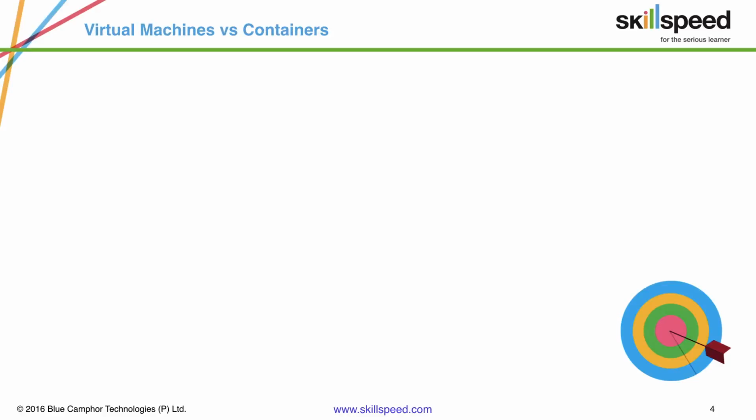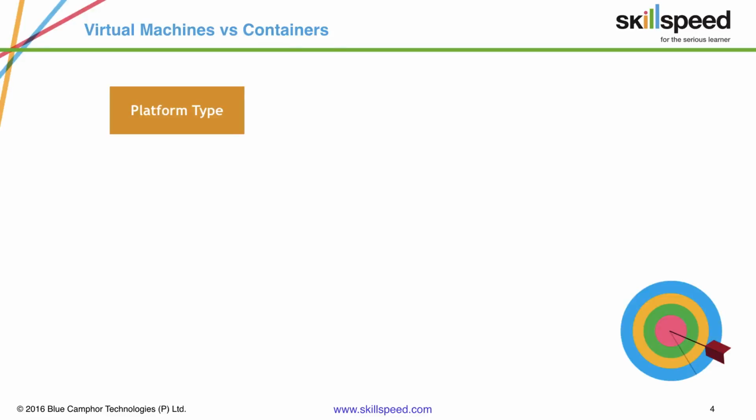Now let's take a look at a more generic comparison, virtual machines versus containers. Again, this is one of the topics which is often confused. People think VMs and containers can be interchangeable. There is a lot of confusion around this and a lot of myths around these two technologies. There are a lot of people who mingle these two. Some people think that containers are very lightweight virtual machines, which is not exactly the case. They are completely different virtualization technologies, as we have seen.